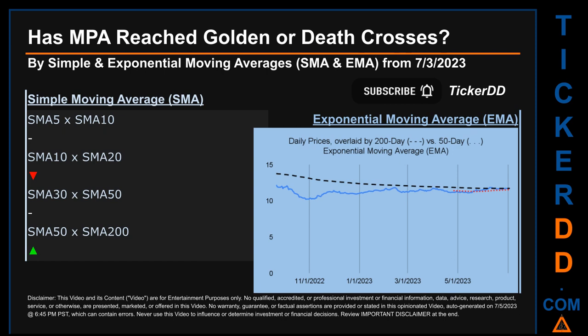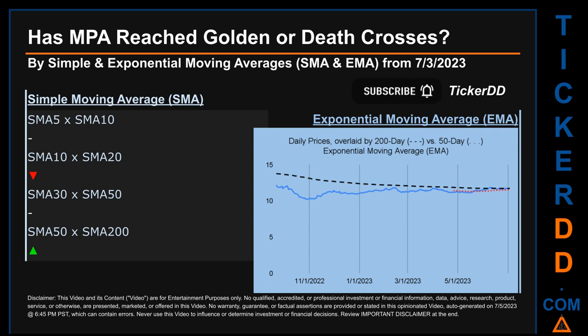Has MPA price reached golden or death crosses? Golden cross and death cross are basic signals that compare average prices across two specified trade day ranges, a short-term versus a long-term range. For example, 5-day versus 10 trade days. Essentially, a golden cross is a bullish signal. It appears when a ticker's short-term moving average crosses above its long-term average. Vice versa, a death cross is a bearish signal when the short-term crosses below its long-term moving average.